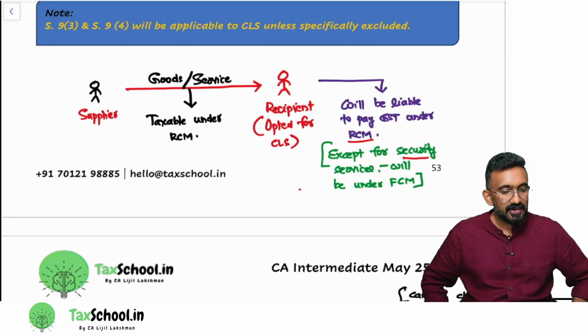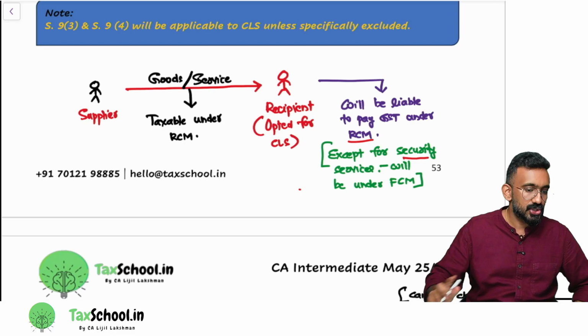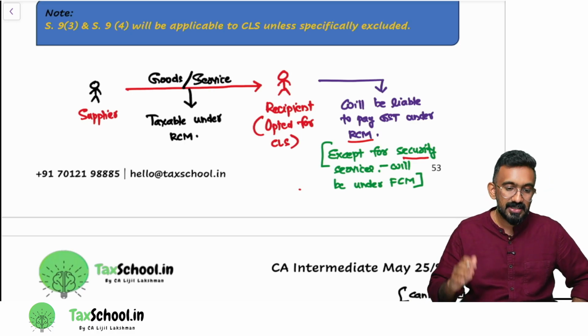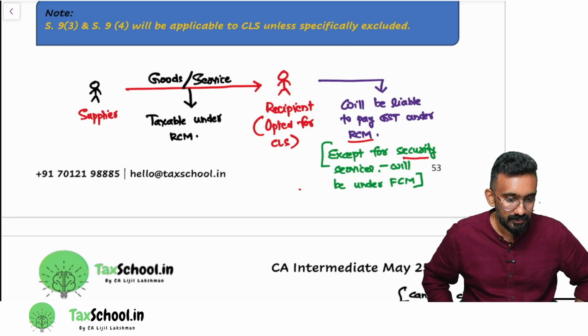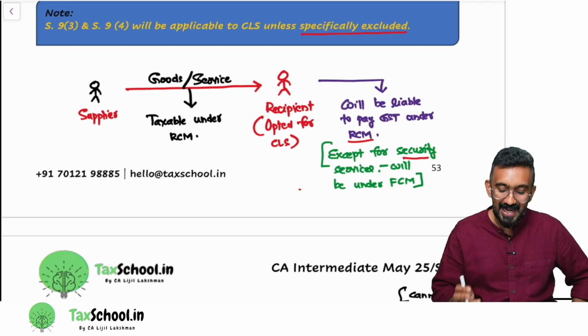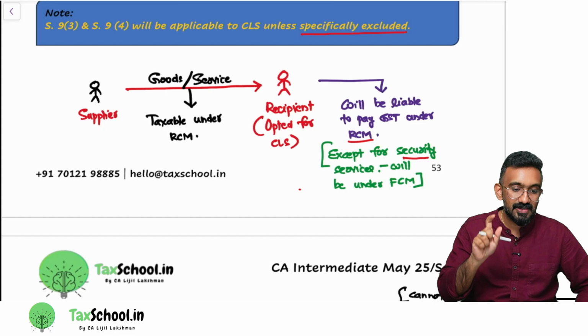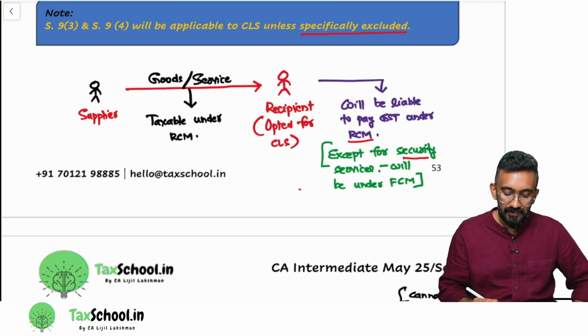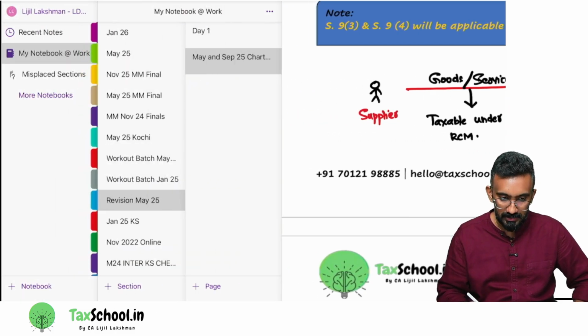In security service, they have specifically mentioned a point which says that if the recipient is under composition levy scheme, it will be taxed under FCM. Are you guys understanding this particular point? That is why they have mentioned the word specifically, unless specifically excluded. There is only one case where it is specifically excluded. Okay, I'll give you an example for that also. Just quick one example.